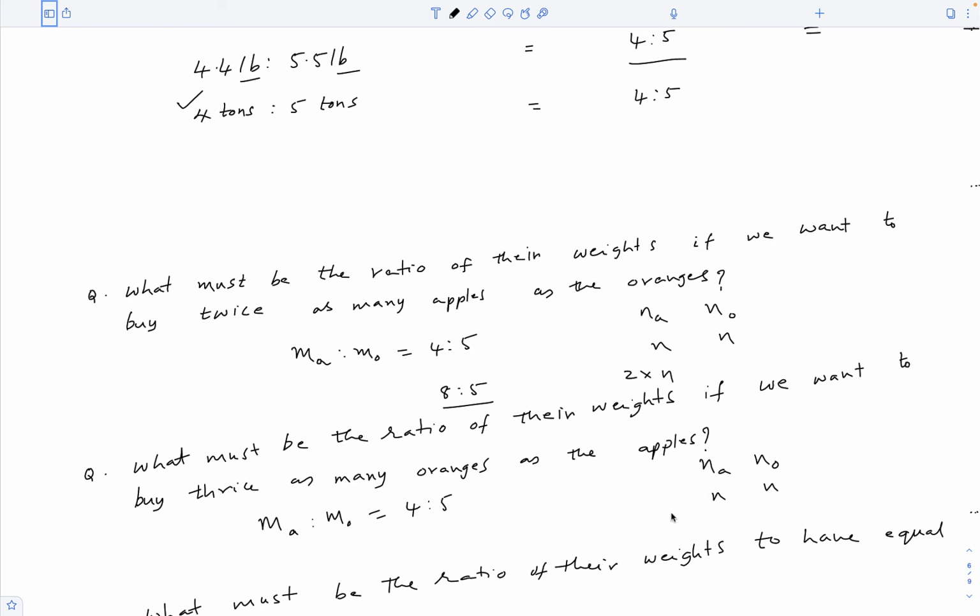But if we want to buy thrice as many oranges as there are apples, we have to multiply this 5 with 3. So it would be 4 to 3 times 5, that is 4 to 15. So if the quantities of apples and oranges that we buy are in this ratio, then we would have thrice as many oranges as there are apples.